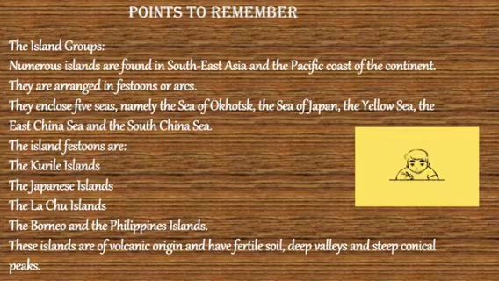The island festoons are the Kuril Islands, the Japanese Islands, the Ryukyu Islands, the Borneo and Philippines Islands. These islands are of volcanic origin and have fertile soil, deep valleys, and steep conical peaks.